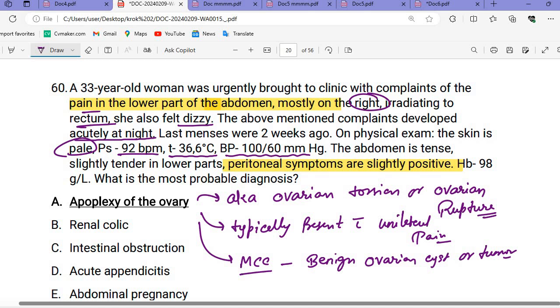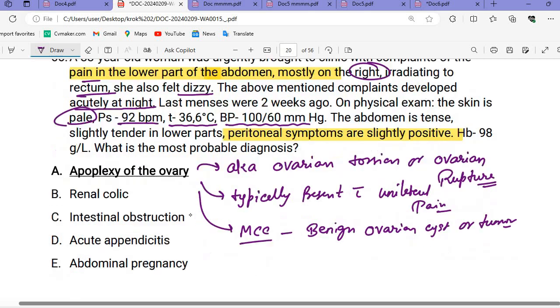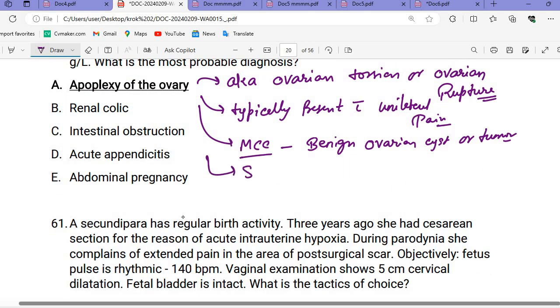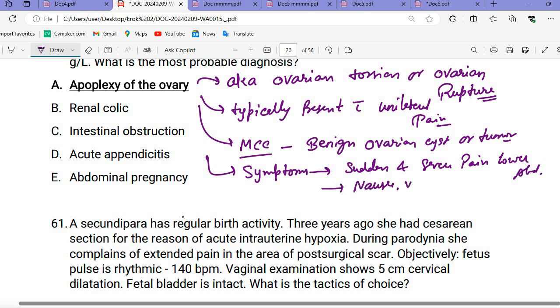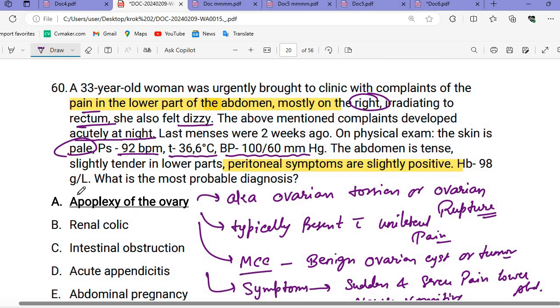Along with that, we will see sudden and severe pain. What are the symptoms we will see? Sudden and severe pain in the lower abdomen. There will be nausea, vomiting, and rapid heartbeat, or tachycardia, will be seen. All these symptoms are seen in case of apoplexy of the ovary.